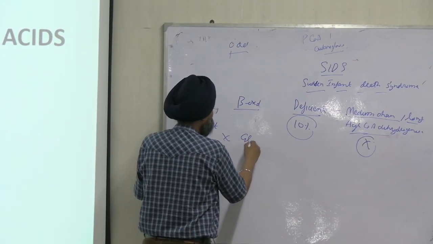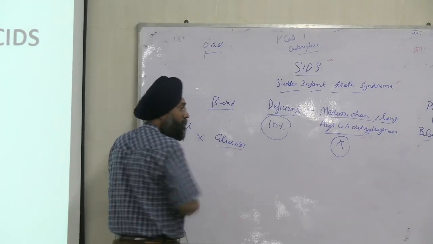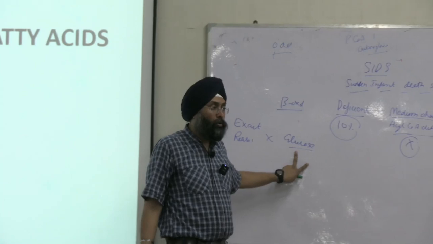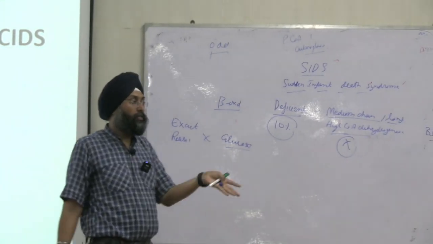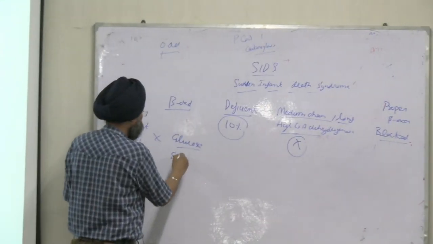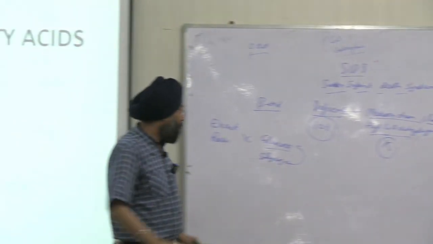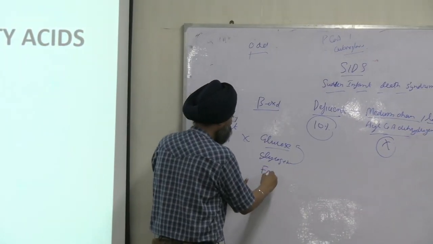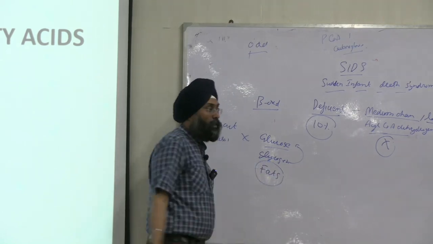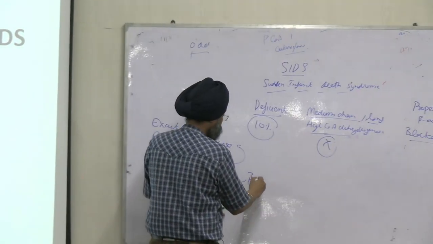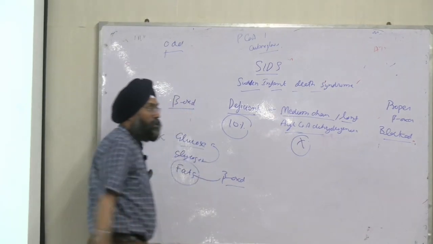First is glucose. When you need energy, the body will prefer glucose first. If glucose is finished, the body will break down glycogen to form glucose. After that, the body will use fats, which undergo breakdown via beta oxidation.